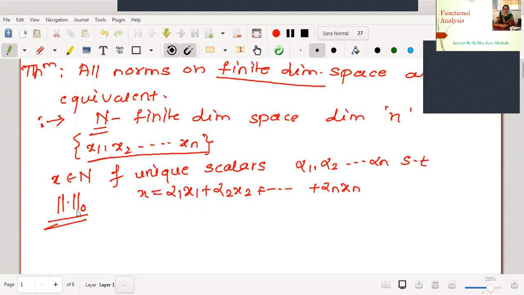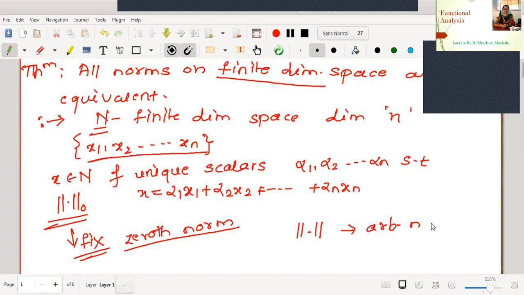We will fix it, and later we will take an arbitrary norm defined on the linear space N. This is my arbitrary norm.